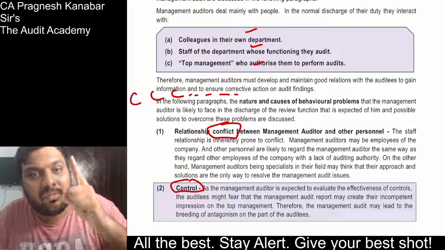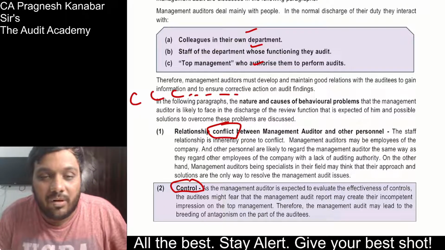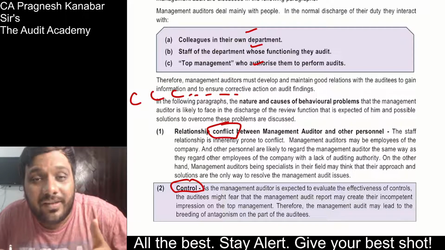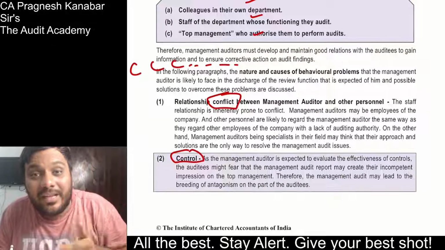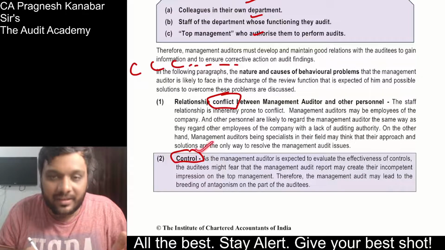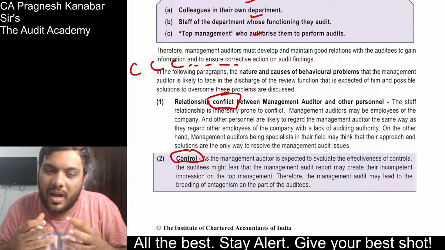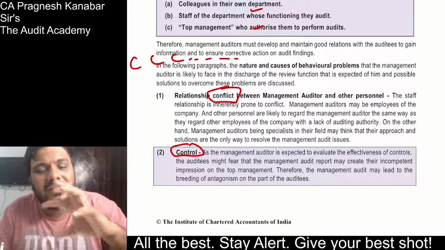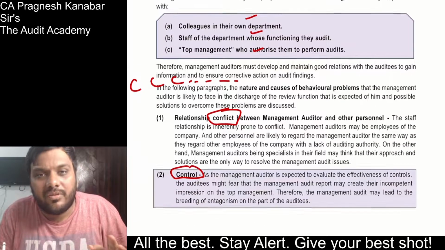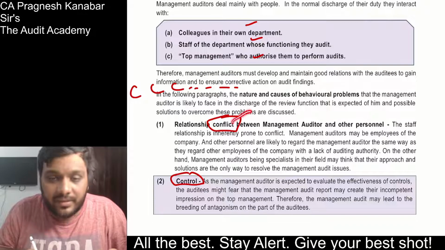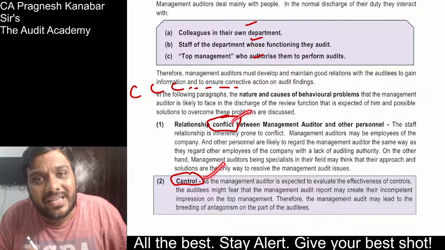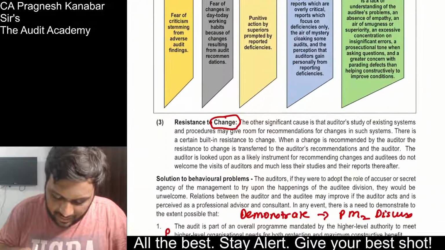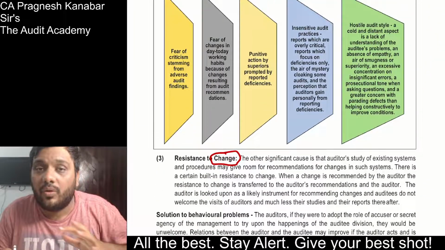So listen to me. For behavioral problems, when do all behavioral problems arise? When there is a conflict, all right. When you feel as if I'm controlling you, correct? And when you are not ready for a change, I ask you to change and you're not ready for a change. In your life also, these are the main reasons of behavioral problems: conflict, you see me as a control, and you are not ready for the changes that I have suggested. Yes? Okay, but listen to me.